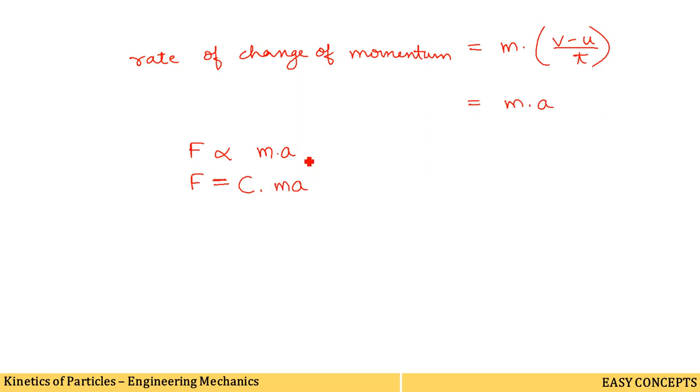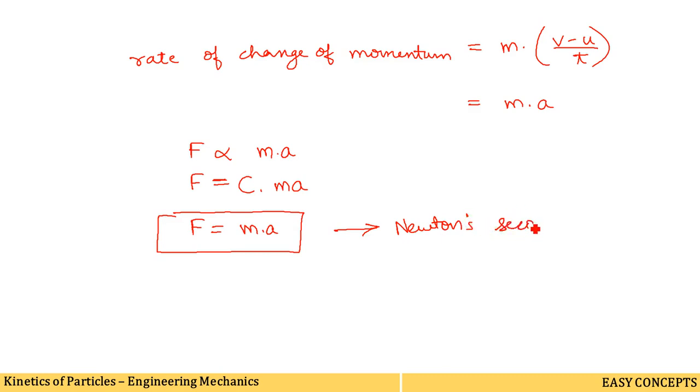Also we shall note this point that the force applied on a body is proportional to the product of mass of the body and acceleration produced in it. So we can directly write here F is equal to m into a, ignoring this constant C. So this F is equal to ma is Newton's second law of motion. If the force is in Newton, then mass is in kg and acceleration is in meter per second square.